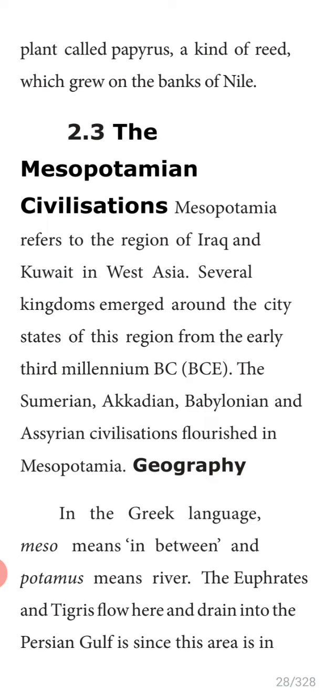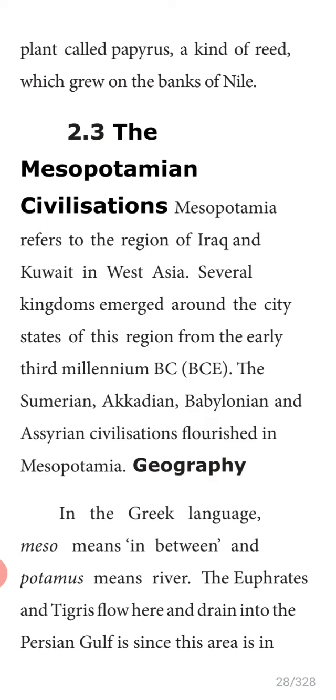Like how we have studied the Egyptian geography, we are also going to study where Mesopotamia is situated. In the Greek language, meso means in between. Potamus means river. So, the region is situated in between the Euphrates and Tigris rivers.